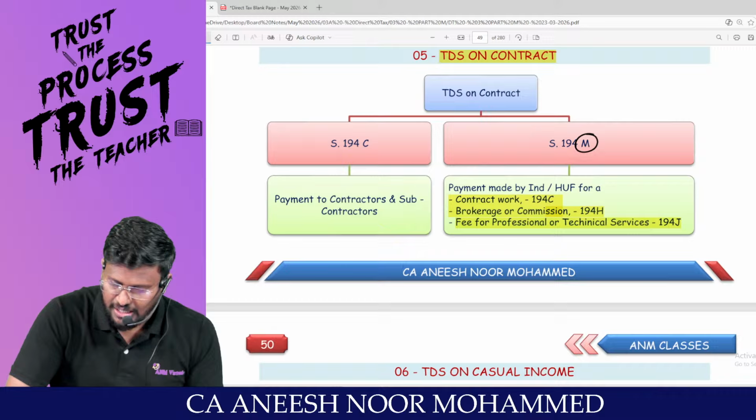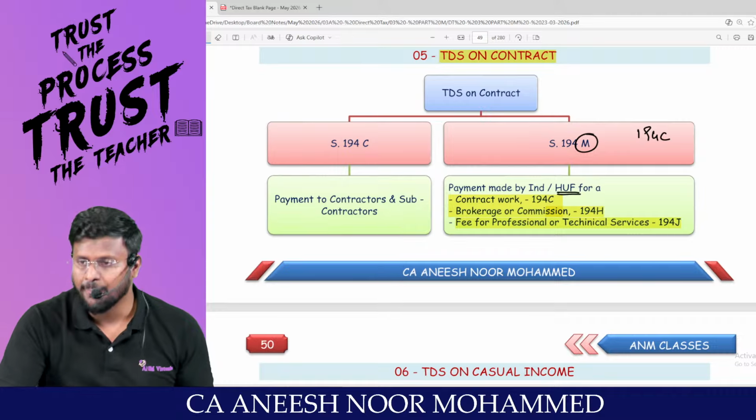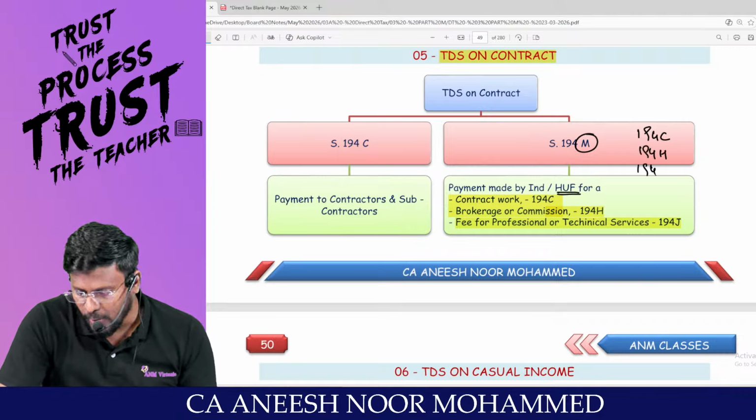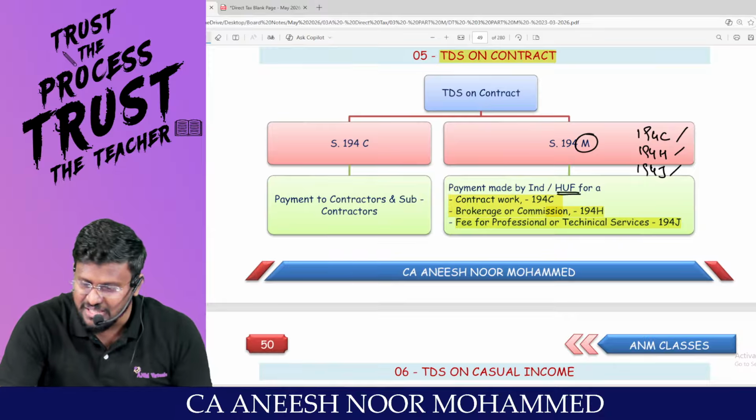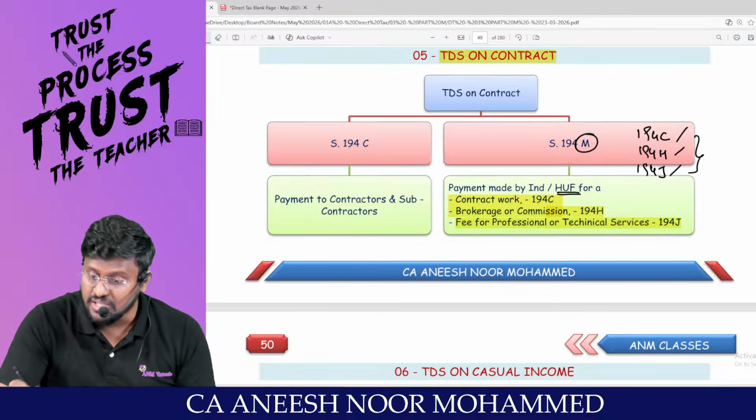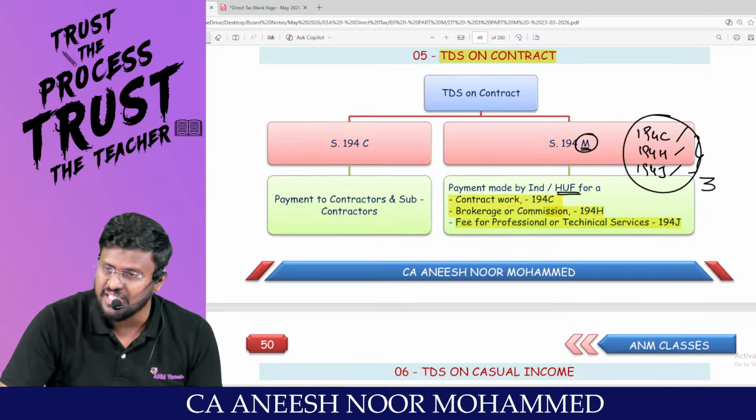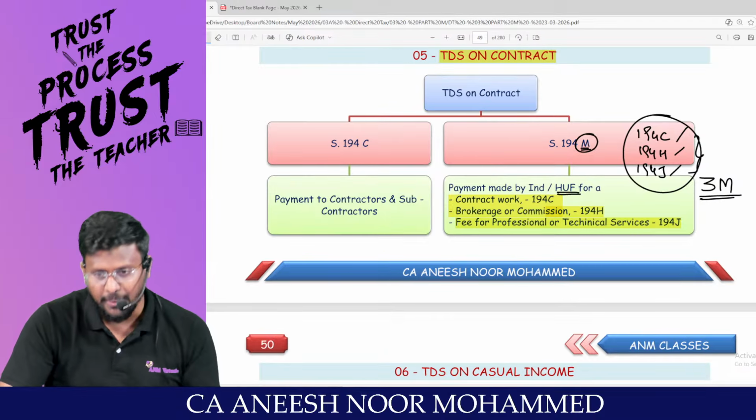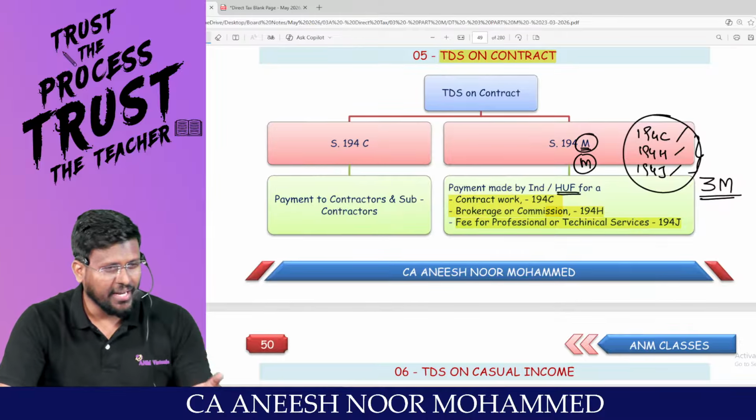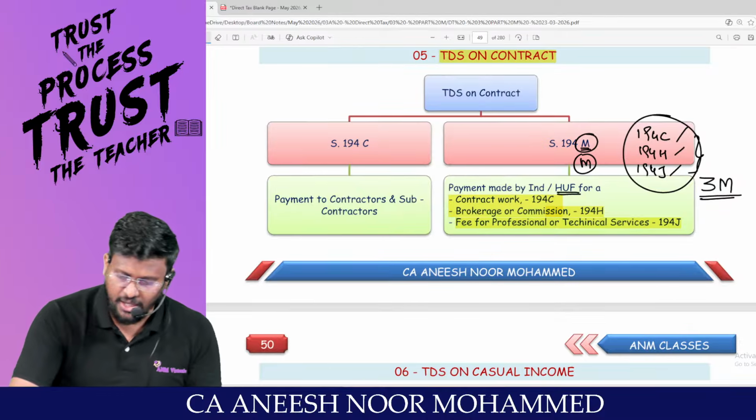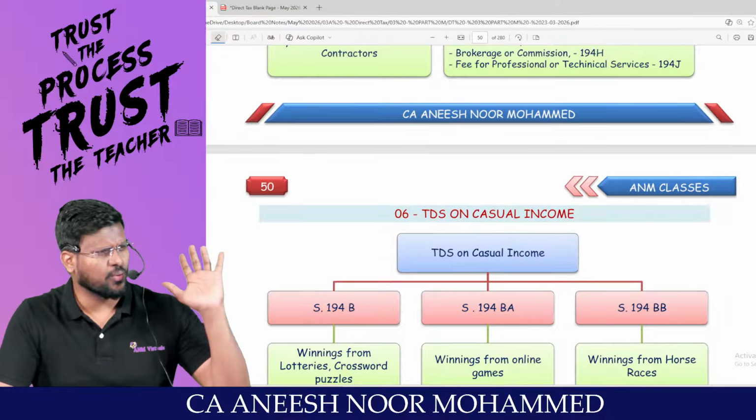That means if an individual or an HUF incurred an expenditure under 194C, under 194H, under 194J, and these 3 sections are not applicable, then the alternative section 194M will be applicable. That means if these 3 sections are not applicable, M will be applicable. M is a mix of 3 sections, my dear lovable students: 194H, 194C and 194J. That's it with regard to the 5th family.